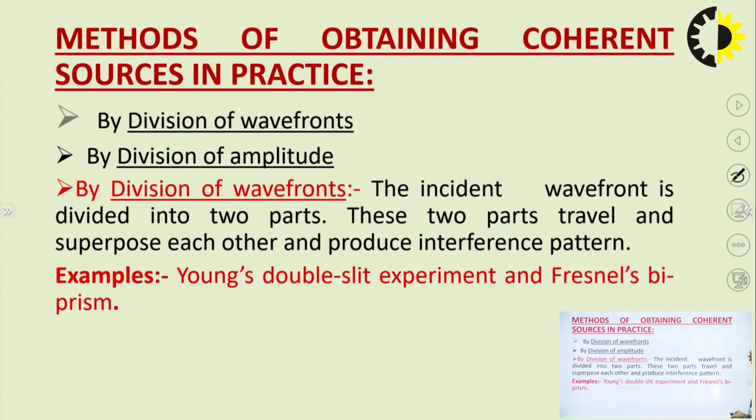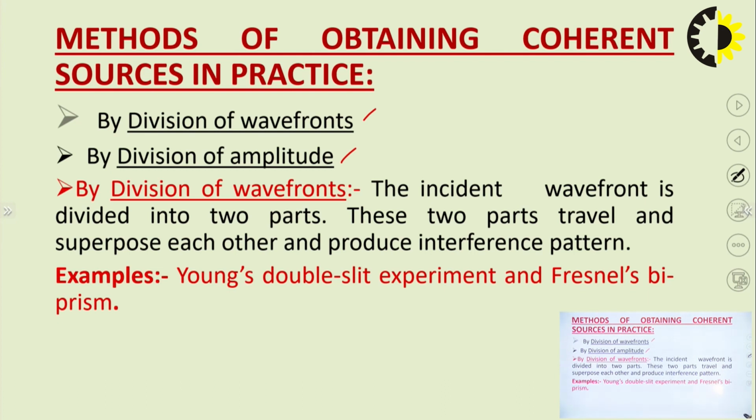Now, methods of obtaining coherent sources in practice. There are two methods. One is division of wavefront, and the second one is division of amplitude. In case of division of wavefront, the incident wavefront is divided into two parts. So a single wavefront gets divided into two parts.